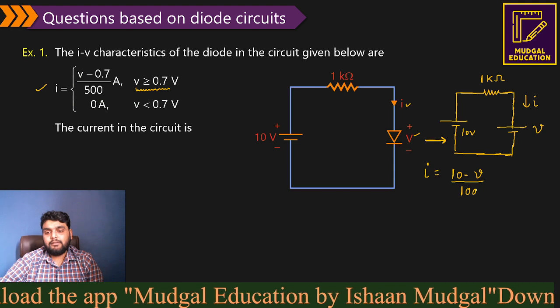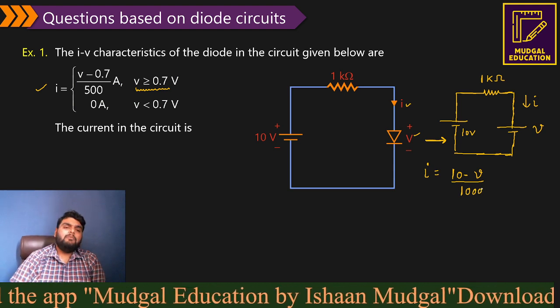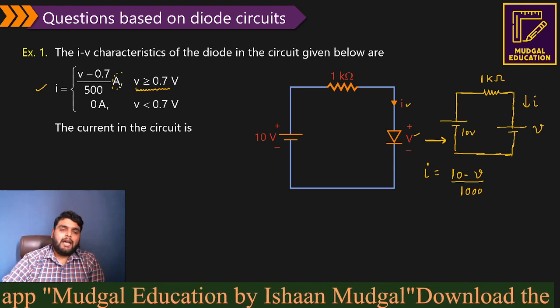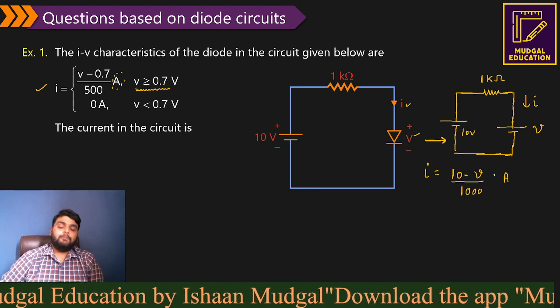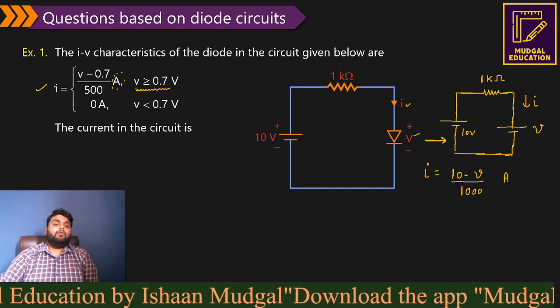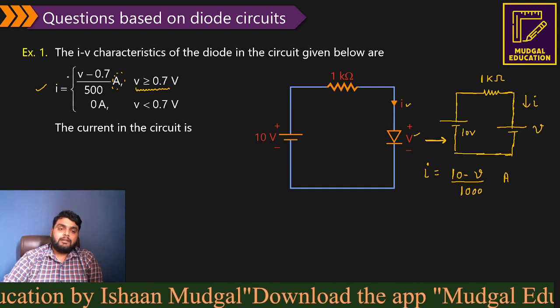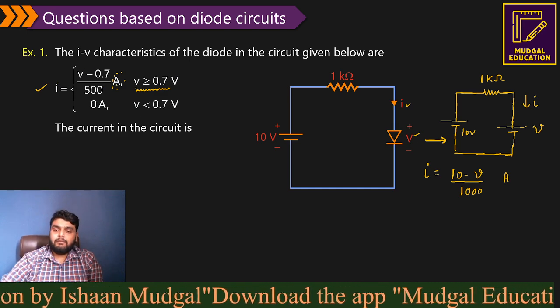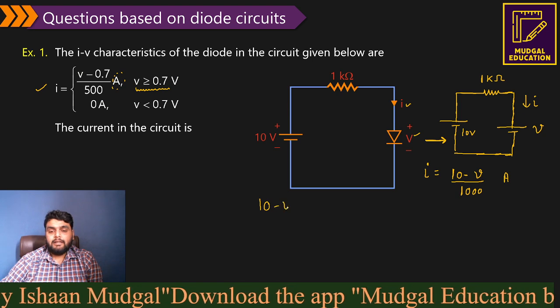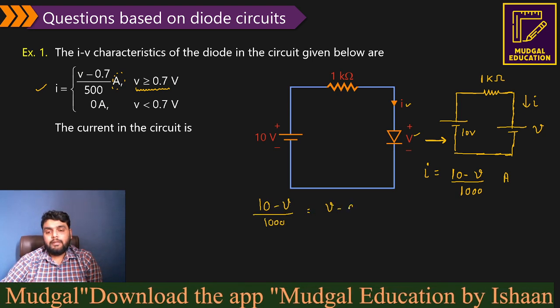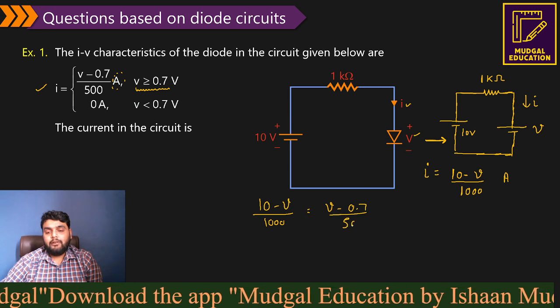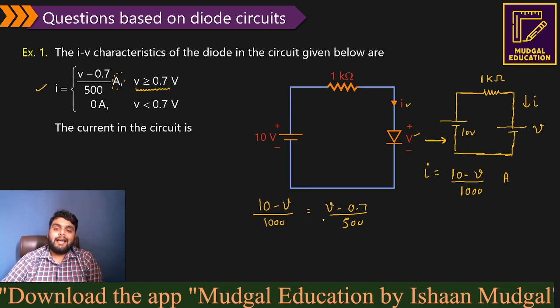I am taking the resistance as 1000, because in the question also they have given it in ampere. So right now the current is (10 minus V) upon 1000. Apart from that, the current flowing in the same circuit is given by (V minus 0.7) by 500. So can I say (10 minus V) by 1000 is equal to (V minus 0.7) by 500, because both the currents are actually the same.